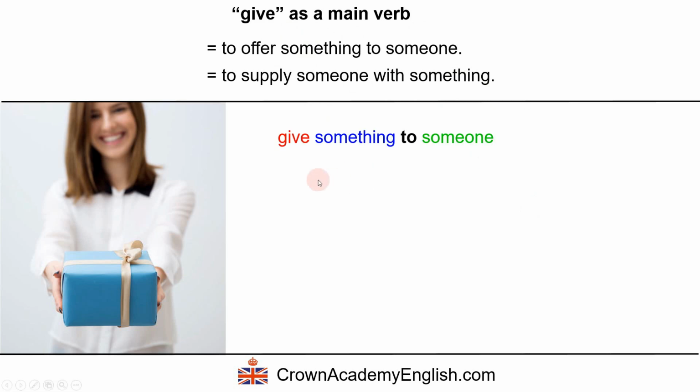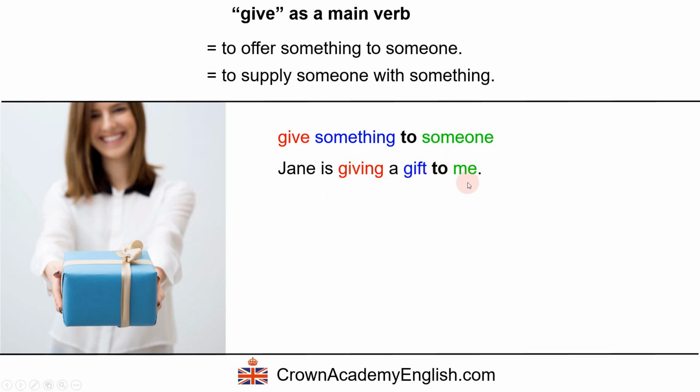Here is the form. There are 2 types of form that we can use. The order of the words is different. So this is form number 1. Give, then we have the direct object, something, then we have the preposition to, and then we have someone. The person to whom we are giving the thing, the object. Example, Jane is giving a gift to me.